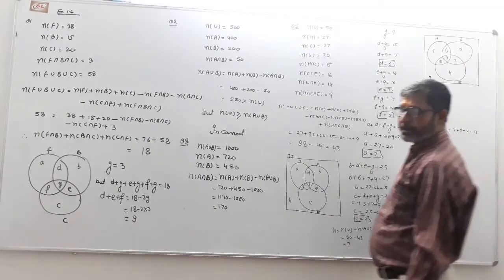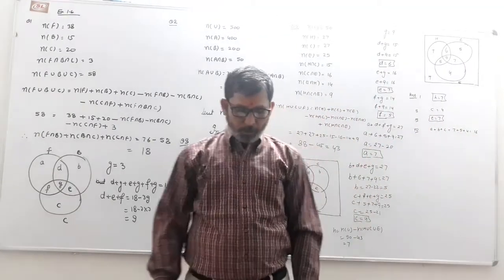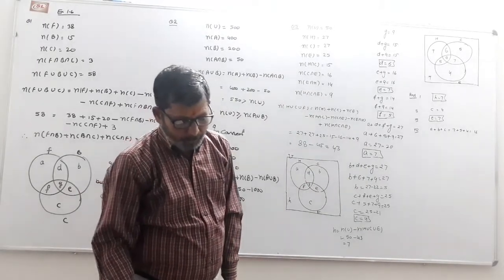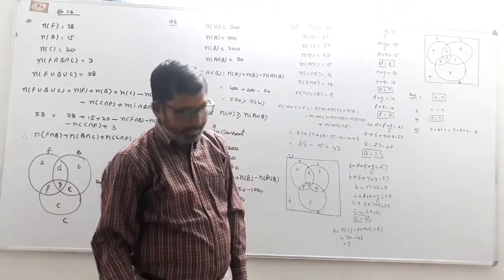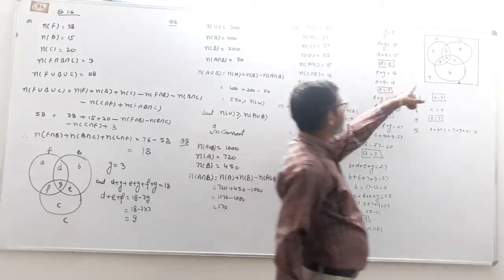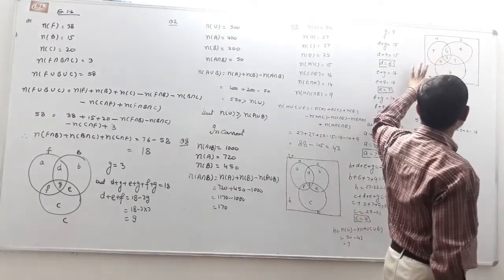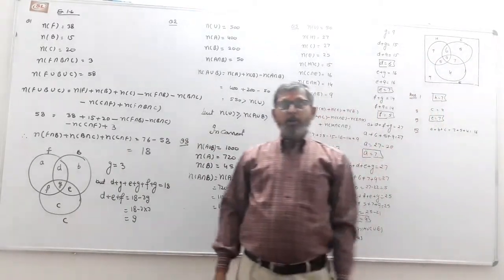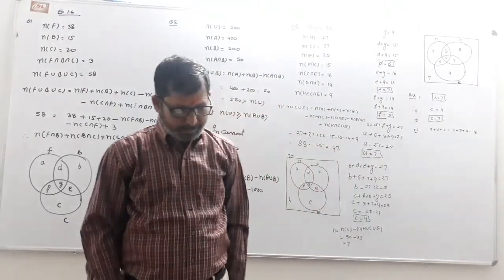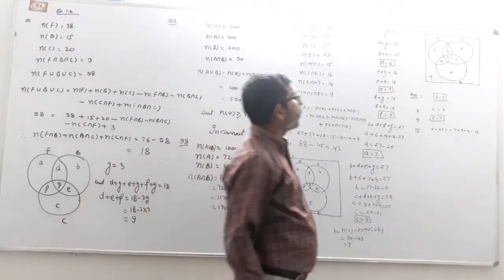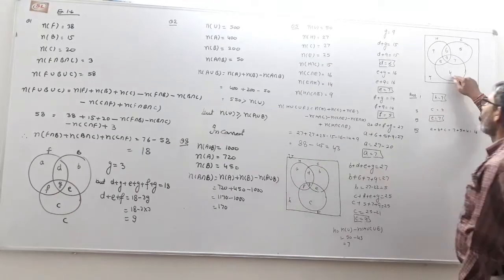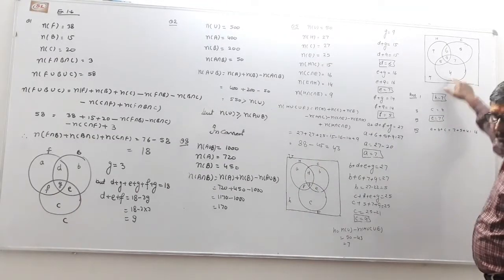After this we give the answers to all the remaining questions. The question: do not study any subject. Out of the universal set, 7 people don't like any of these three subjects. Second part, only economics: 4 like only economics.